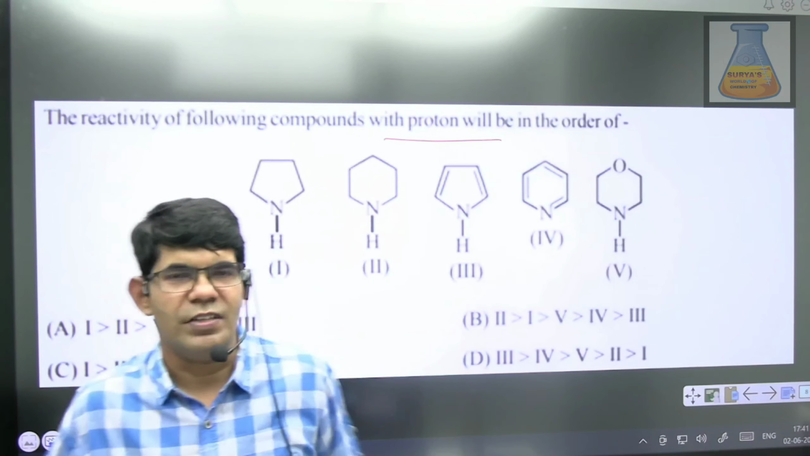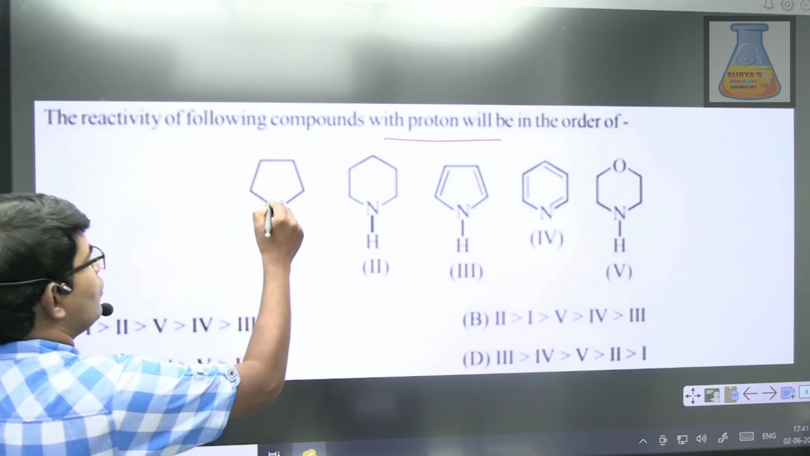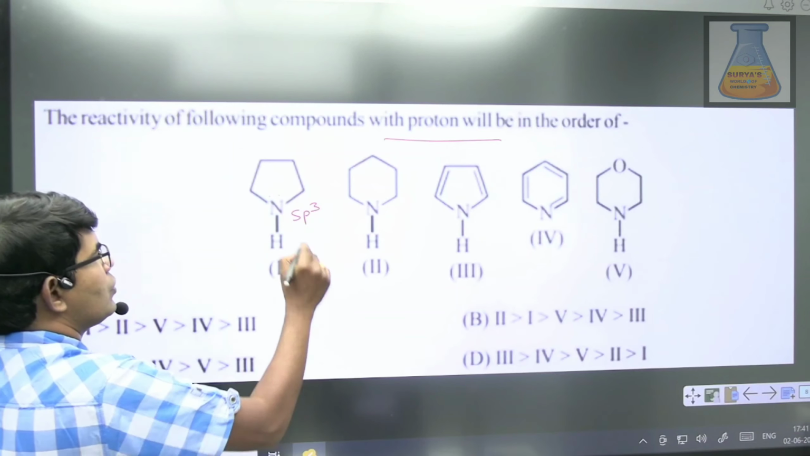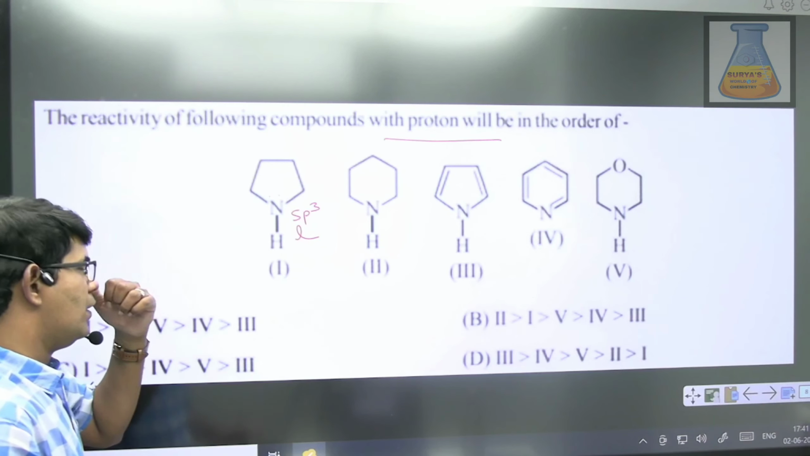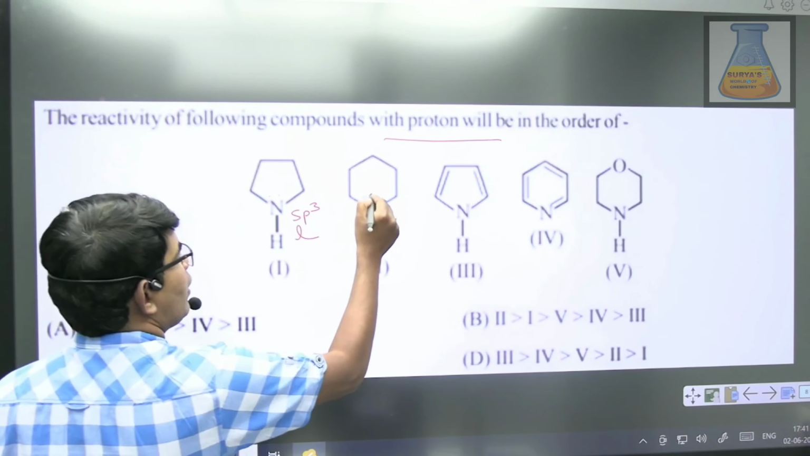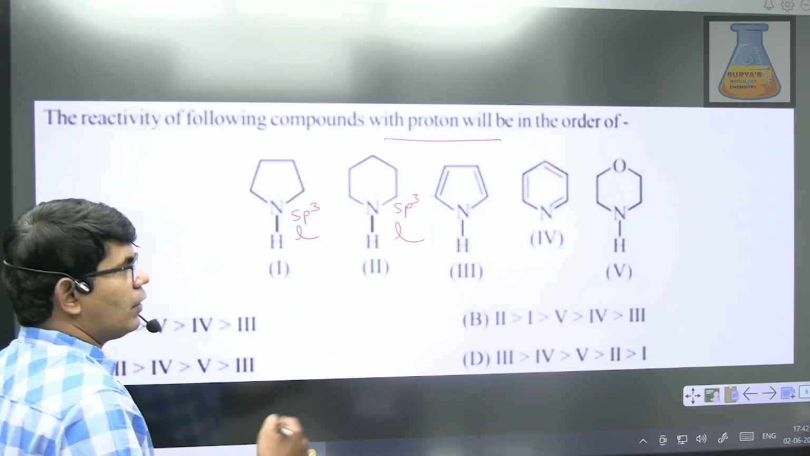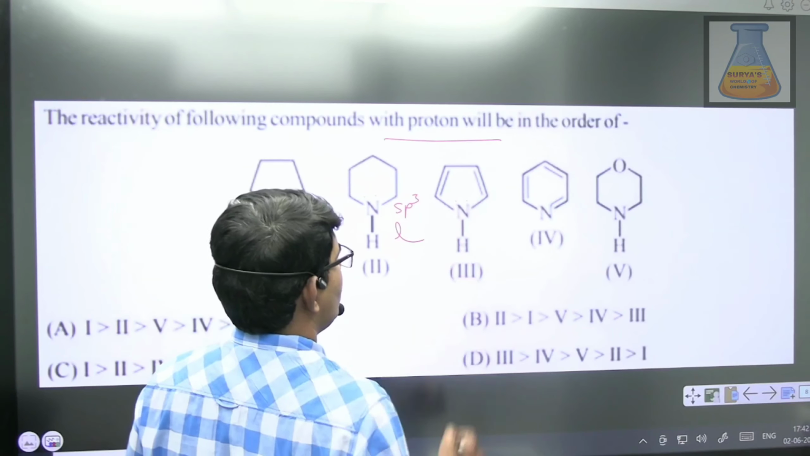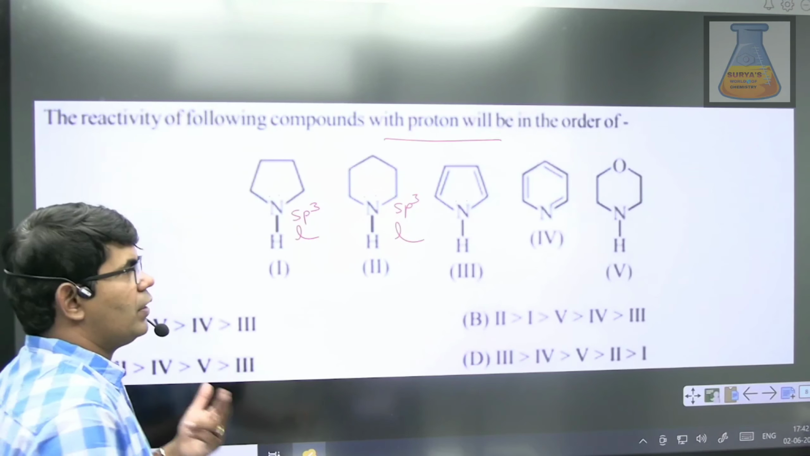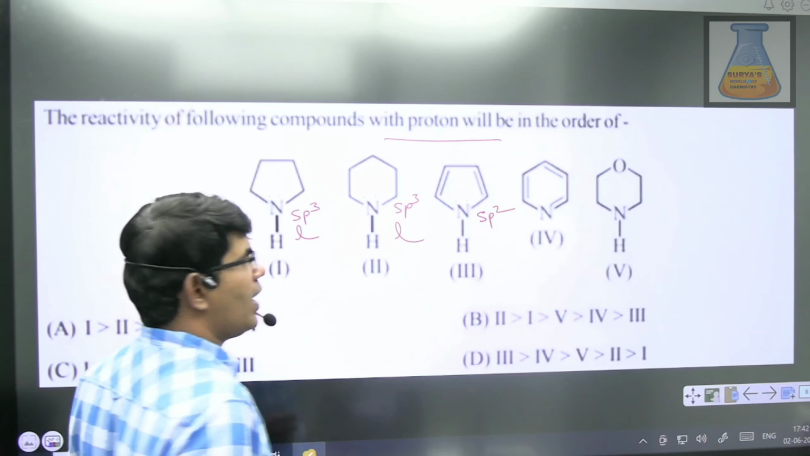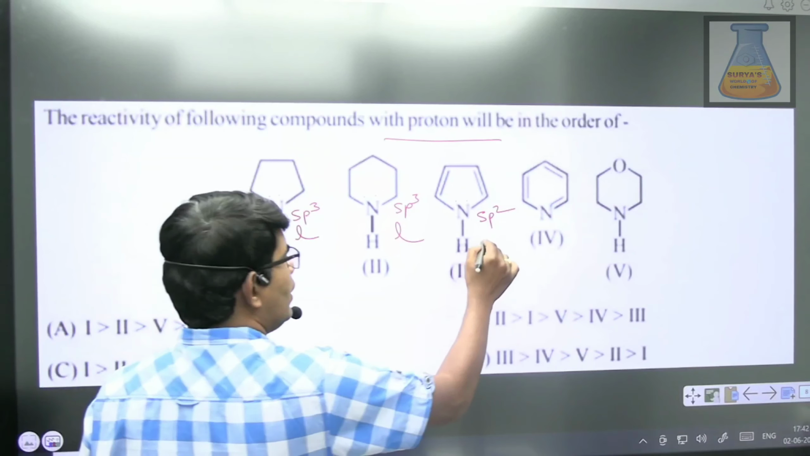So let's see, students. In the first one, this is sp3 and no resonance, so this is localized. Next one is a 6-membered ring, again sp3, again localized. Third one, pyrrole. Just now we have seen, students, that the lone pair is actively involved in resonance. So hybridization has to be sp2 and it has to be delocalized.